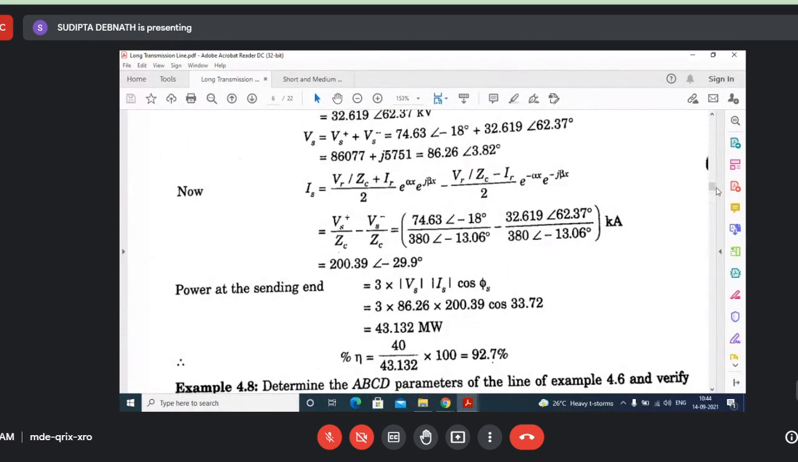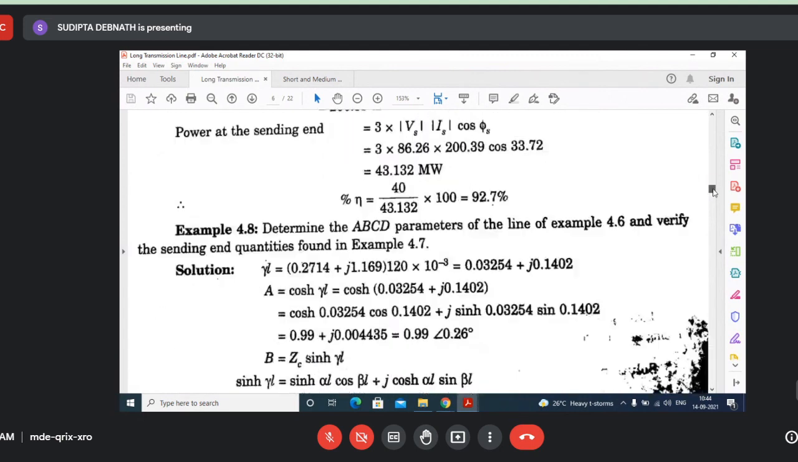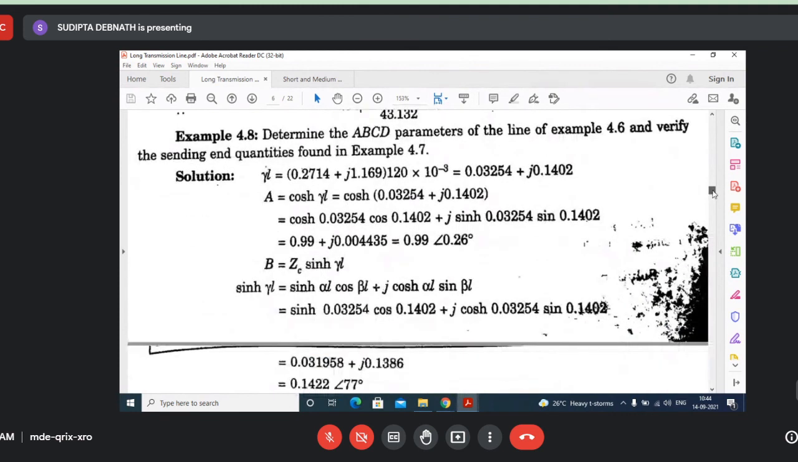Clear? Is it clear? Yes, ma'am. Clear. Okay. Now another question. Determine the ABCD parameters of the line of the same problem.